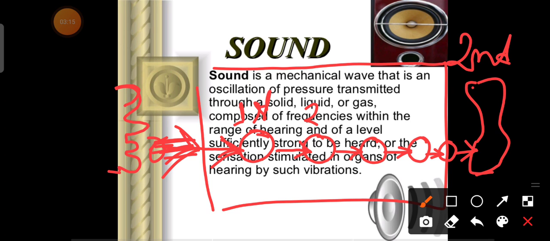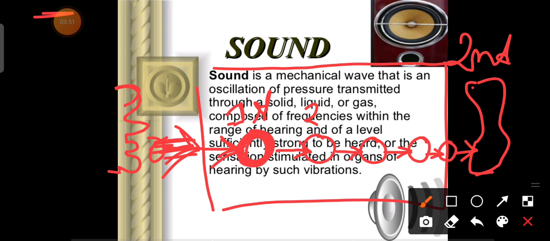So when the first particle hits the second particle, it comes back to its original position. That's why sound wave is called an elastic wave, because each particle strikes the next particle, and after striking it comes back to its original position. So it shows the elastic behavior, and that's why it is called an elastic wave. And this elastic behavior is inside the medium.